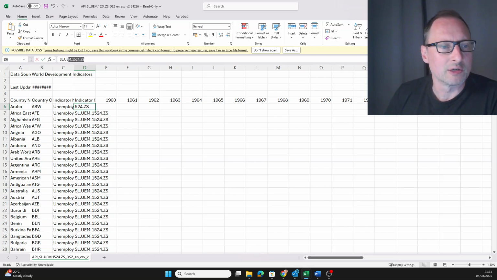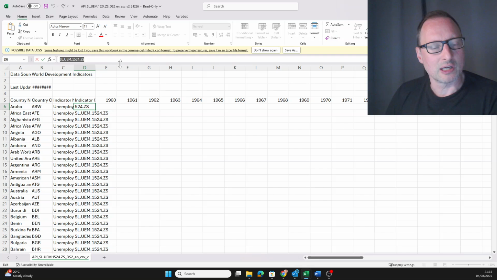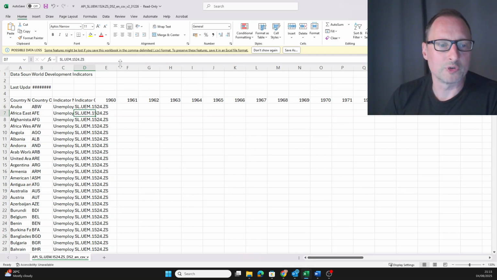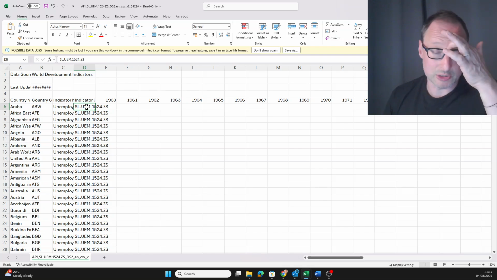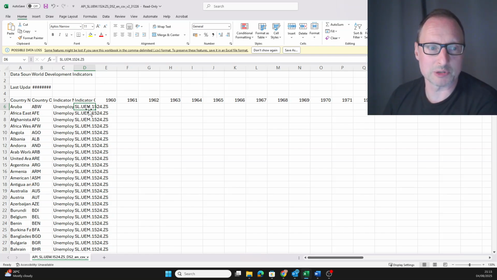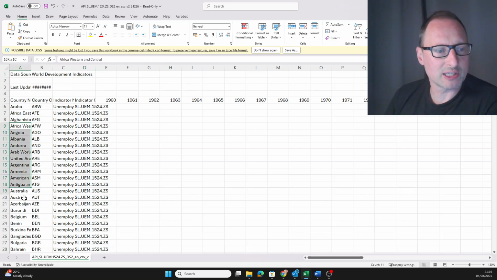Right? So if you write that down and use that, say, in a data appendix, then everyone will be able to find exactly the number which you want. If you just say youth unemployment, there may be different estimates. But this is exactly the data which you use. So that's very important to keep track of this. So we wanted to know which of these countries had the highest and lowest youth unemployment in 2019.